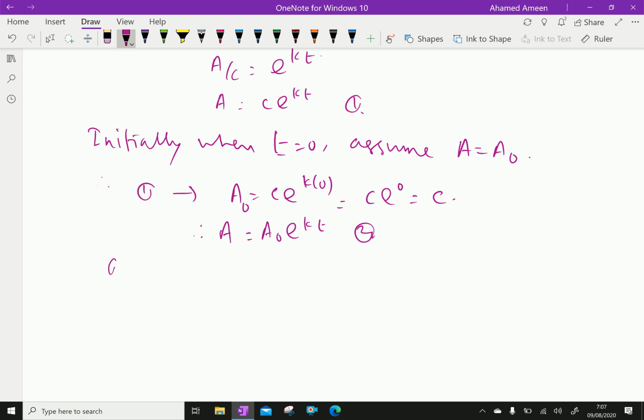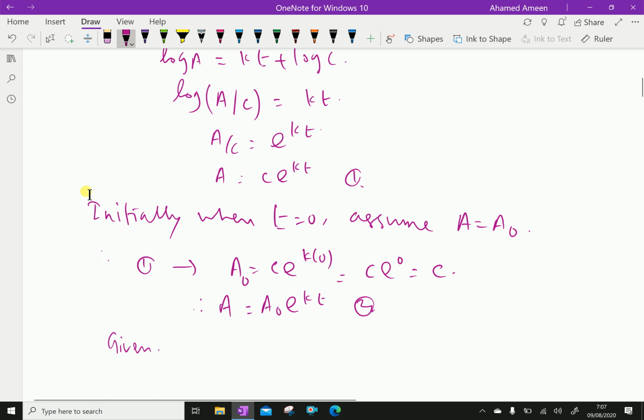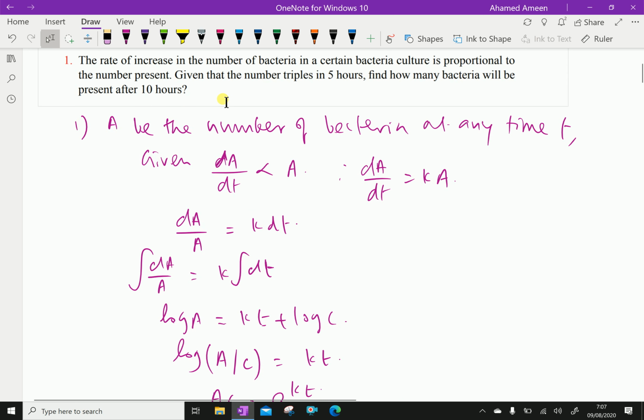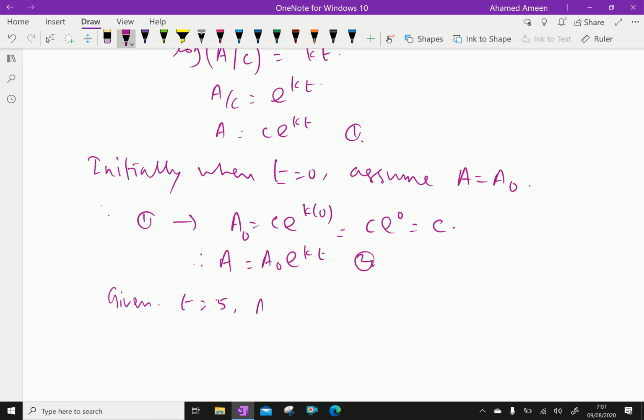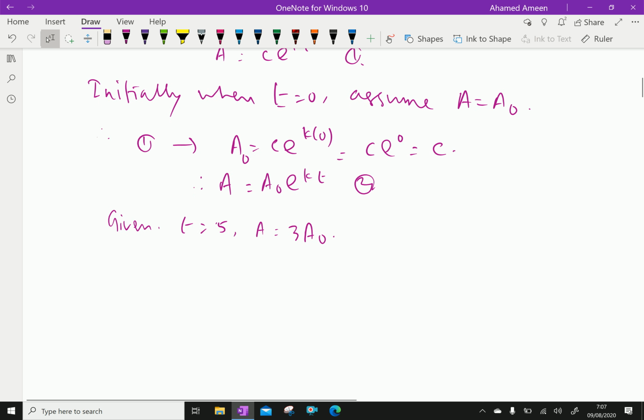Now, the given condition: the number triples in 5 hours, so t equals 5 hours, and A becomes triple the initial amount. Therefore, equation 2 becomes 3 A0 equals A0 e power 5k, because t is 5 hours.